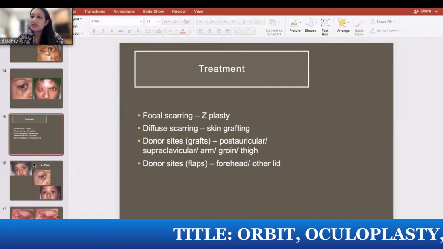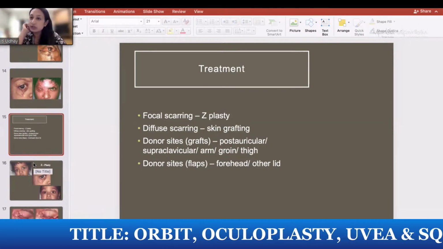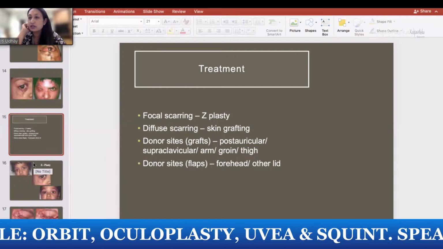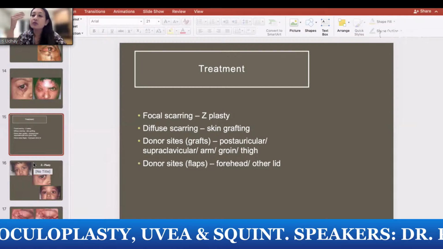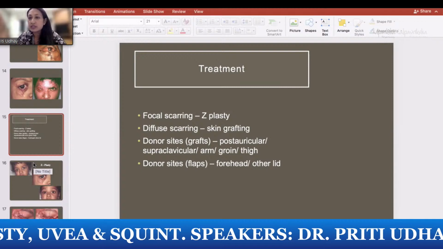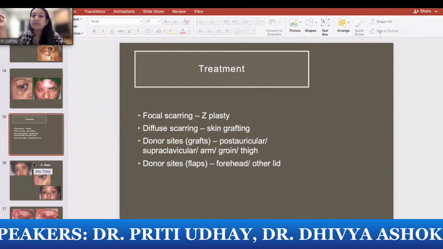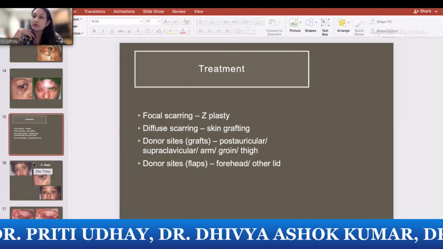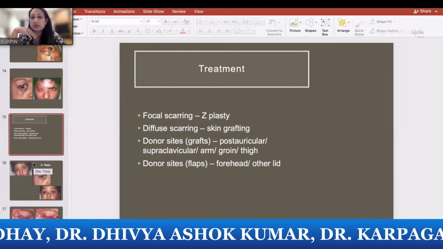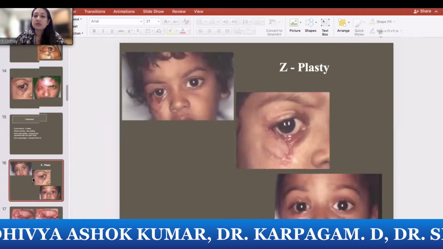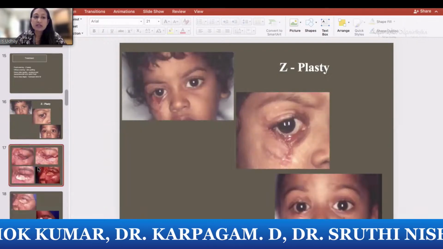Now, the donor sites for skin grafts, you can take post-auricular, which is most commonly taken for a full thickness skin graft. If you want a split thickness skin graft, you can take from the anterior part of the thigh or the medial part of the arm. Full thickness skin graft, you can also take from the supraclavicular area, which is a very good donor site. So these are some of the patients who have very localized ectropion.